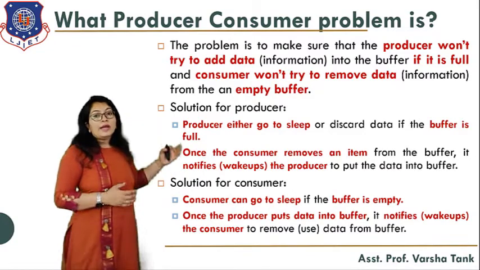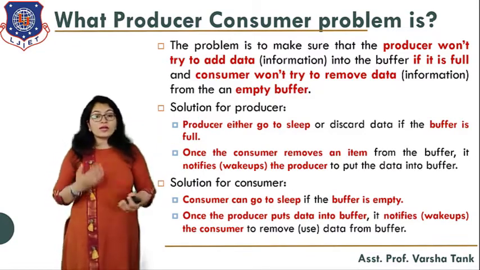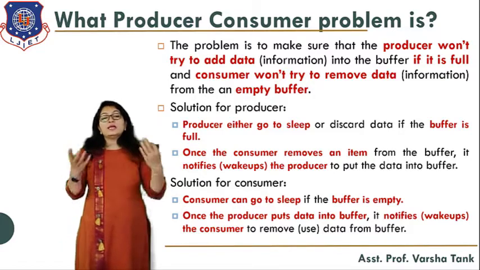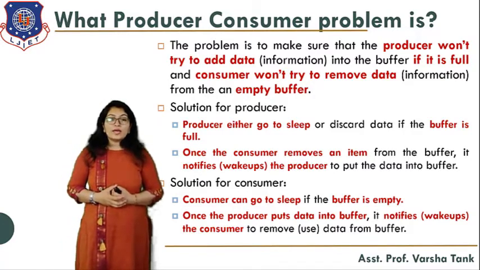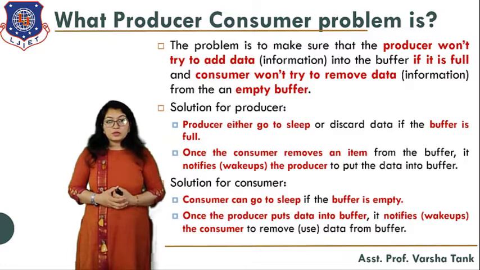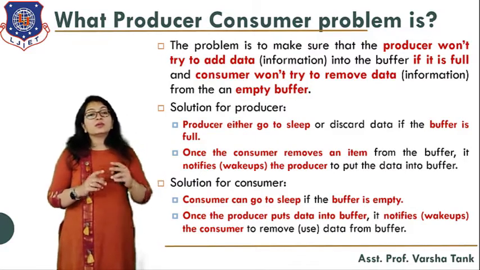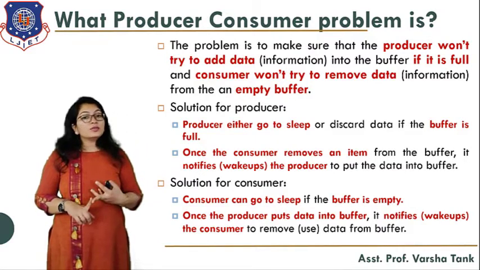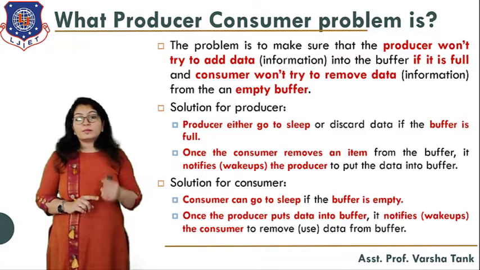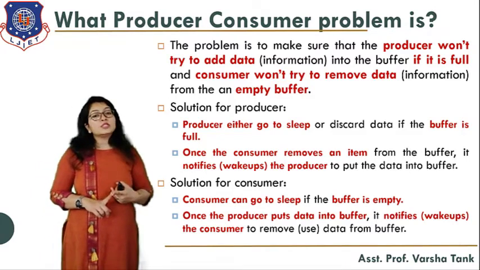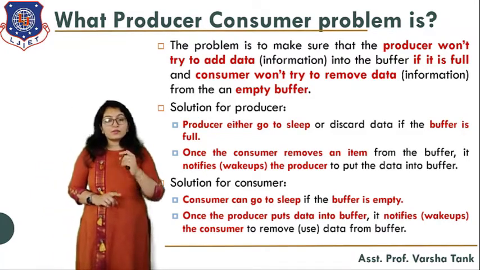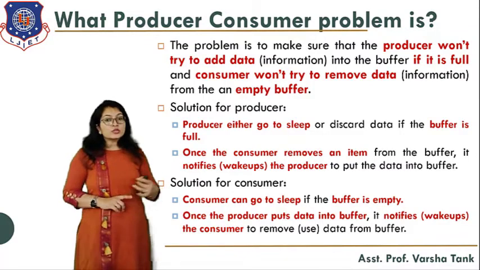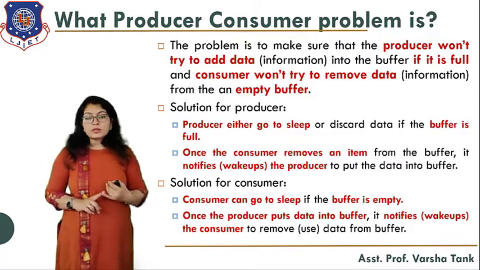And the consumer will not try to consume an item if there is no item in the buffer. So these two things should be matched. The producer cannot produce an item if the buffer is full, and a consumer cannot consume an item if the buffer is empty. So what is the solution for this?